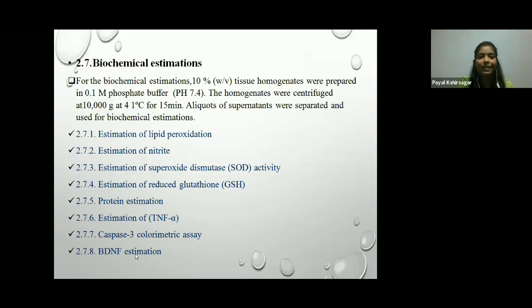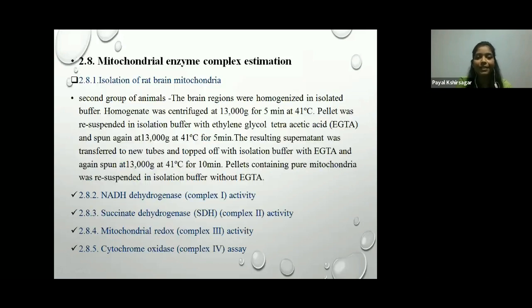Then moving towards the complex estimation, there is an isolation of rat brain mitochondria. The second group of animals was used for the mitochondrial enzyme complex estimation. The brain regions were homogenized in isolation buffer. The homogenate was centrifuged at 30,000 g for 5 minutes at 4 degrees Celsius. The pellet was resuspended in isolation buffer with ethylene glycol tetraacetic acid, that is EGTA, and spun again at 13,000 g at 4 degrees Celsius for 5 minutes.